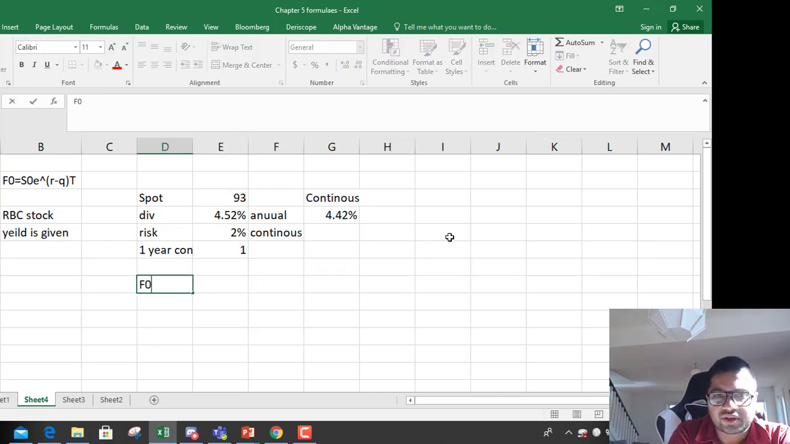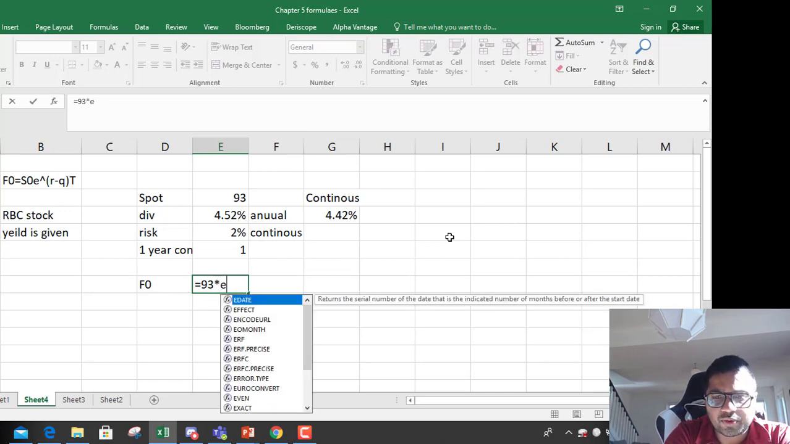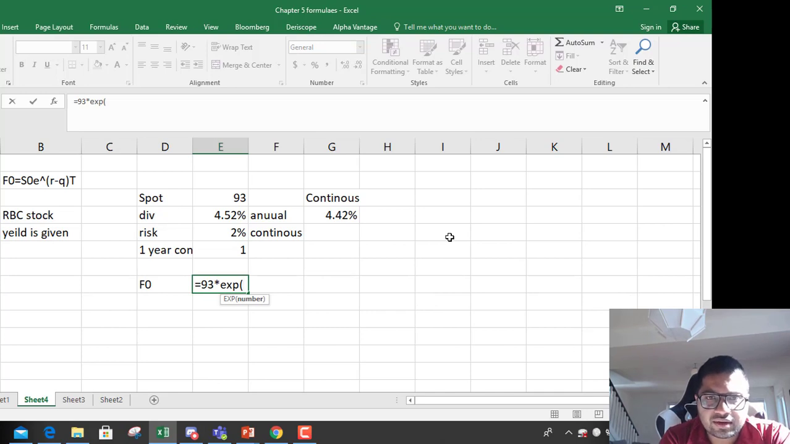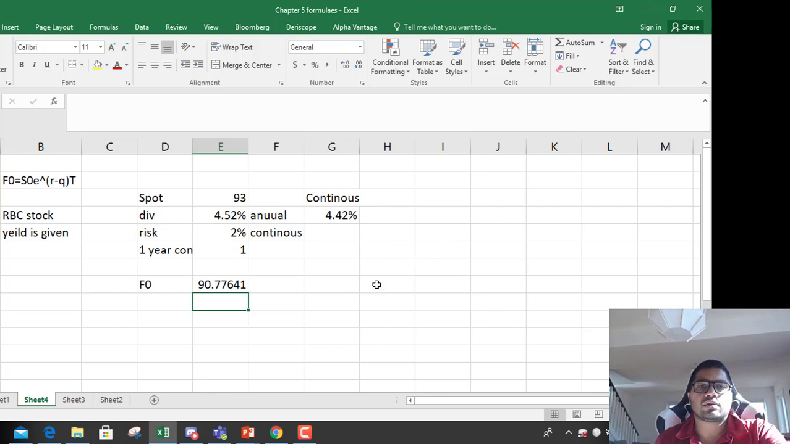So the forward price or future price for RBC for a 1 year contract is spot price 93 into exponential to the power (R minus Q). So one more bracket. R is 2%, Q is 4.42%, and multiplied by T. T is 1 year, so 1. So the forward or future price should be close to 90.77.